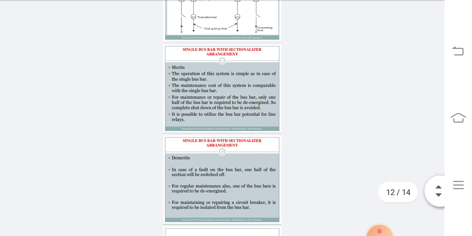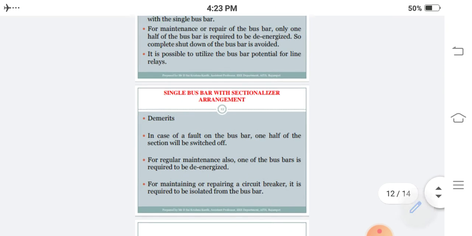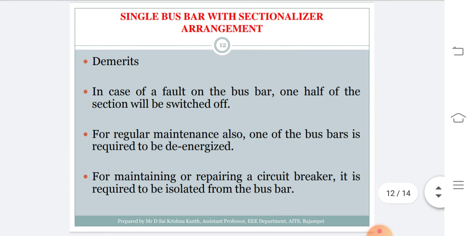Coming on to the demerits, in case of a fault on the bus bar, one half of the section will be switched off, so only 50% will be shut down with supply. For regular maintenance also it is the same problem. For maintaining or repairing a circuit breaker, it is required to be isolated from the bus bar.